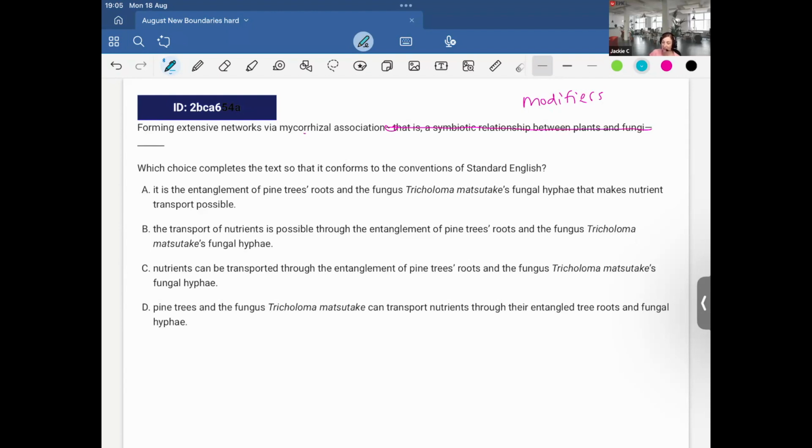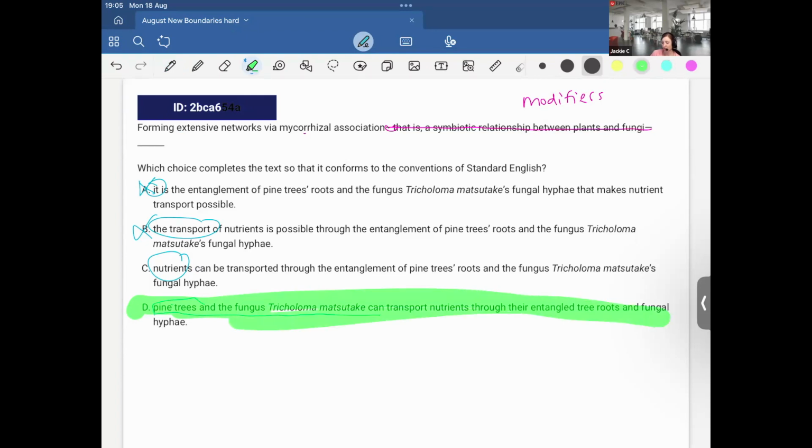Well, let's see. No, we never have it. What forms extensive networks? That's not very descriptive. The transport forms extensive networks. I don't think so. Nutrients can form extensive networks. I don't think so. So pine trees and the fungus Trichoderma stocki. Oh, that makes sense. The pine trees are forming the extensive networks. Yes, amazing. So therefore, it must be option D.